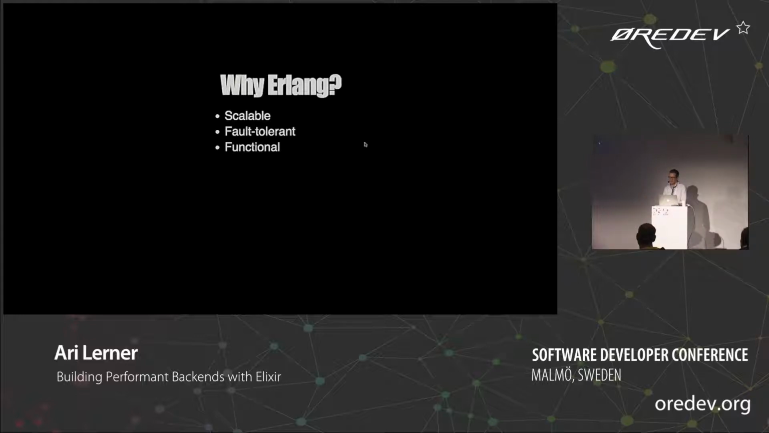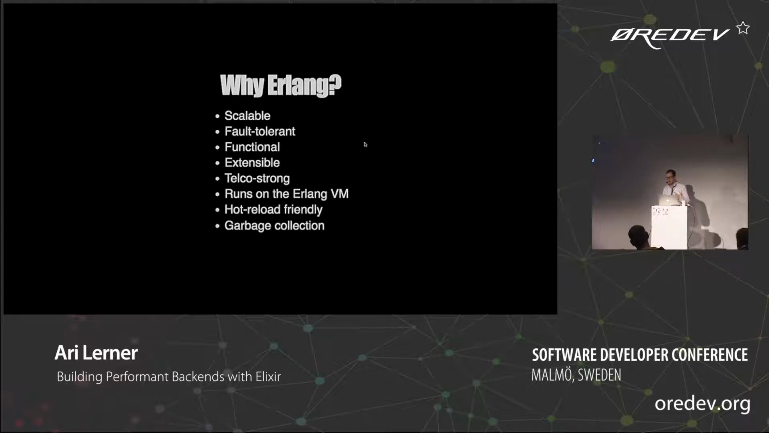Erlang itself is scalable, it's fault tolerant. We've all heard these words before, right? It's a functional language. Elixir itself is built to be extensible. Erlang itself is built also to keep a telecom company up, so it's been in production for decades. So it seems like there's a really good stability story there. And it's hot reload friendly, and garbage collection in Erlang is super fast because everything is a process. You don't get those garbage collection hiccups that you get in other languages.